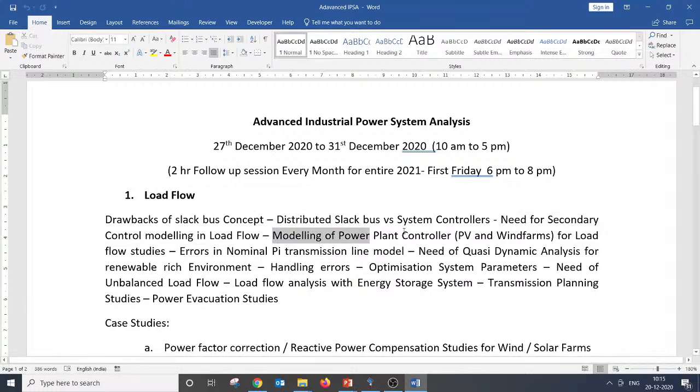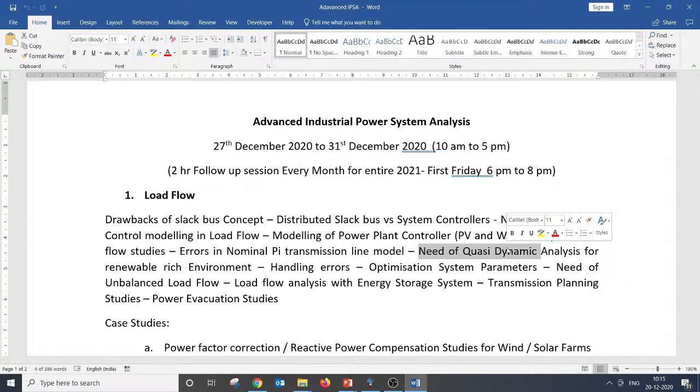Modeling of power plant controllers for PV and wind farms for load flow studies. And what errors can be caused by the nominal pi transmission line model? We model the transmission line as a nominal pi model. Is it right? This is with some assumptions. What could be the error and what could be the result of this error? Nowadays solar is growing, so we generally do load flow analysis only for maximum load, minimum load and average demand. Is this alone sufficient when the renewable penetration is heavy and varies from season to season? Load is also changing for large scale systems.